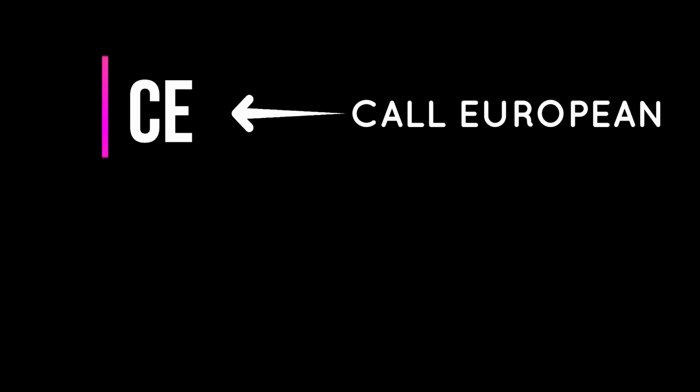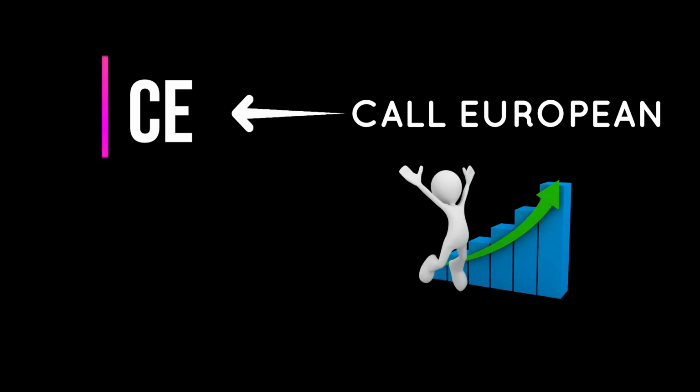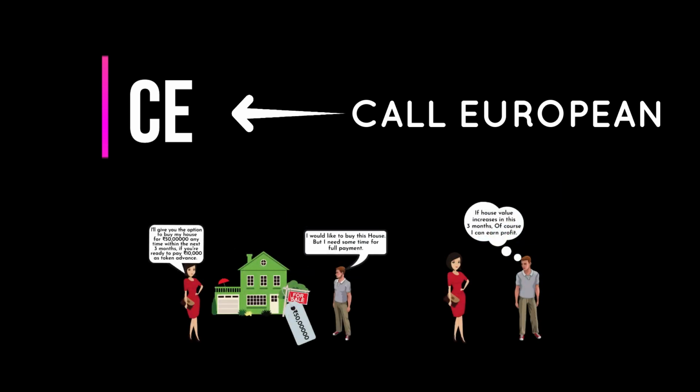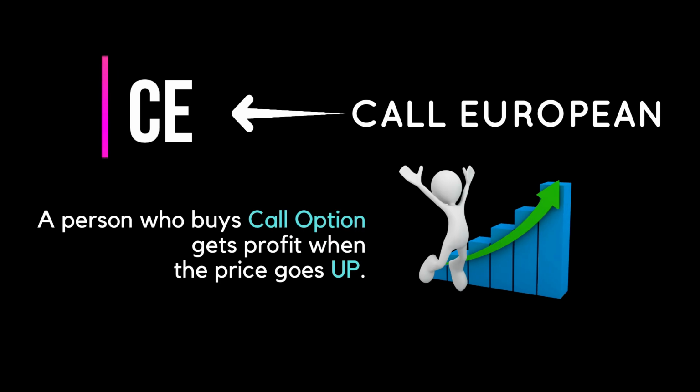Generally, a trader who thinks the market will move in the upward direction will buy a call option. So, in other words, a call option buyer will earn profits when the market moves in the upward direction. If you remember our previous video, the person who tries to buy a house will only buy the property if the value increases. That is the reason we mentioned it as a call option buyer. In the same way, if he buys a call option on any stock and the price of the stock moves up, then the call option buyer will gain profits.